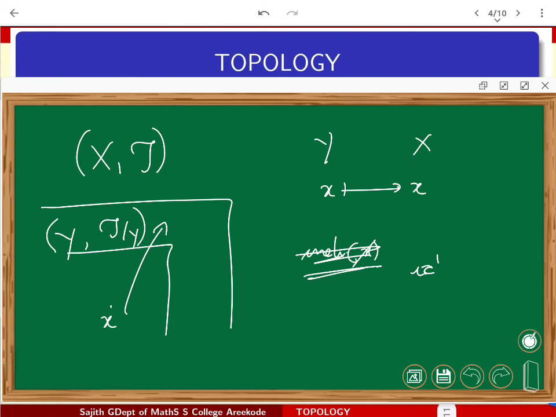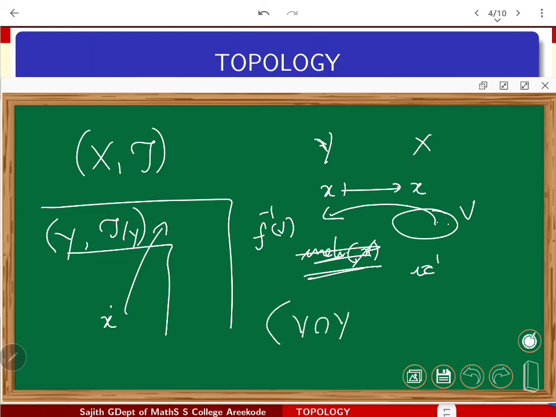How to observe that? It's easy to observe because, see, if you are taking any open set V in X and pulling it back through this map, what you get is the inverse image of V, which is whatever part of V coincides with Y, which means you are talking about V intersected with Y. But V intersect Y is obviously going to be an open set in the subspace topology.